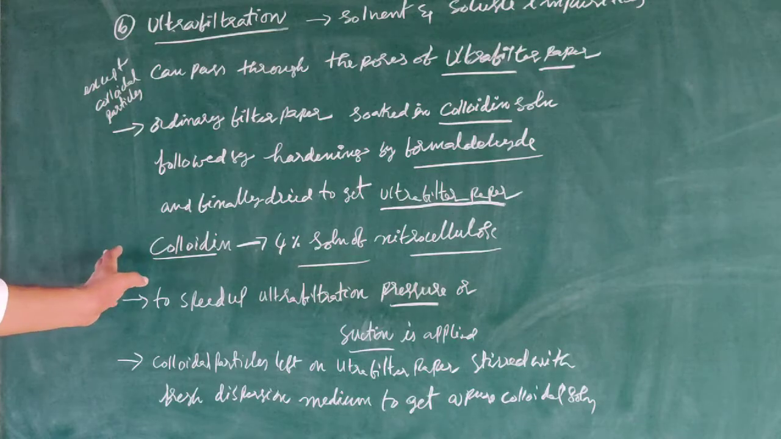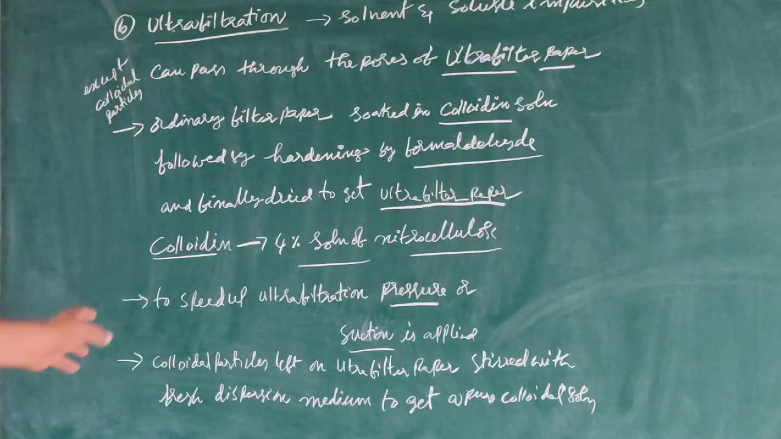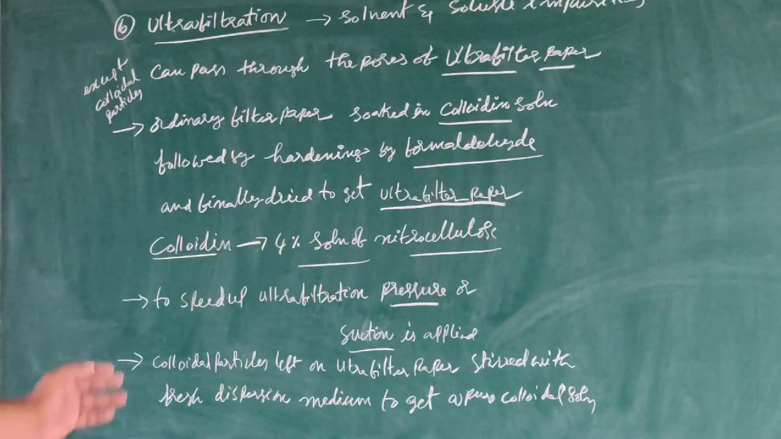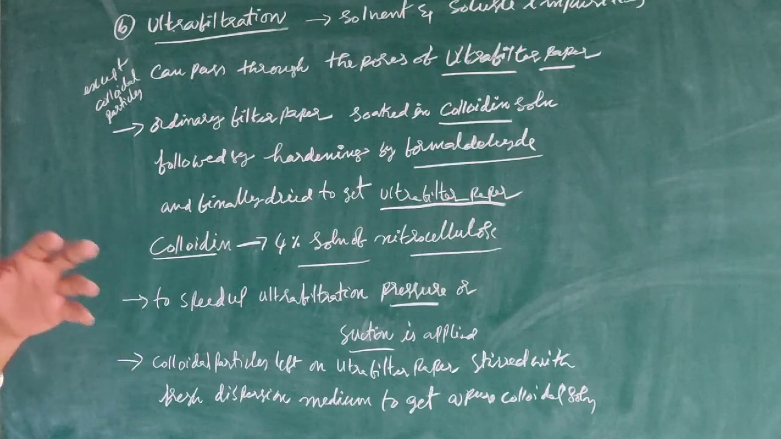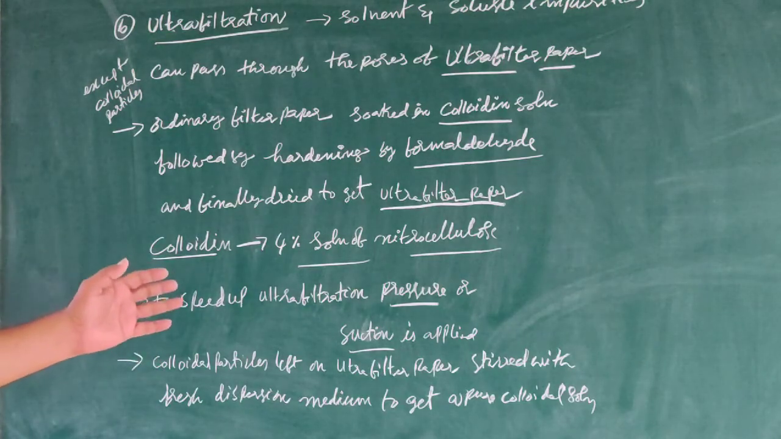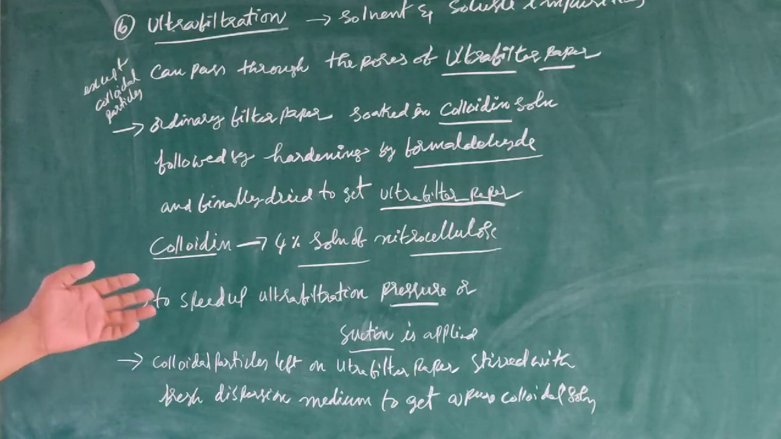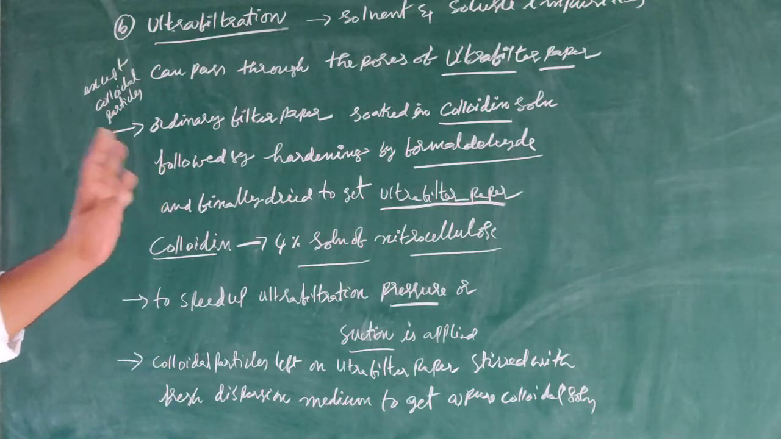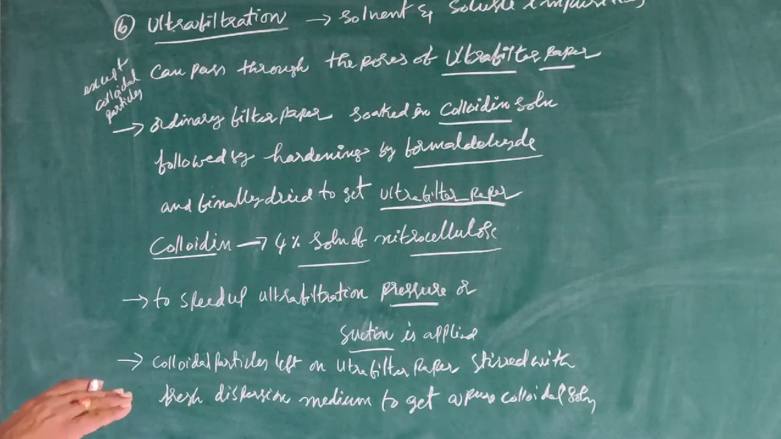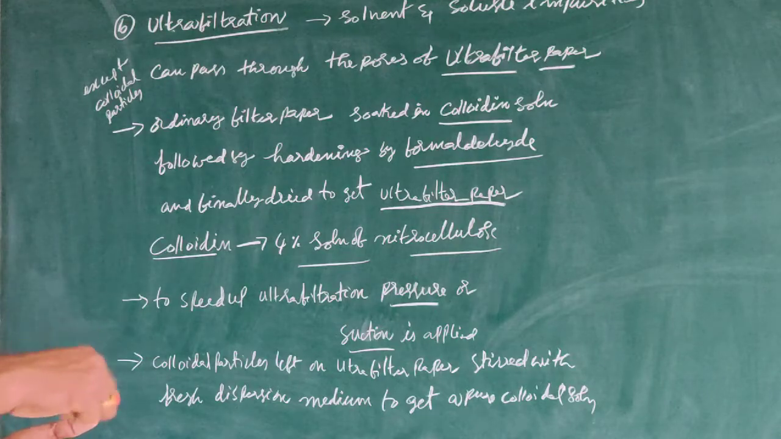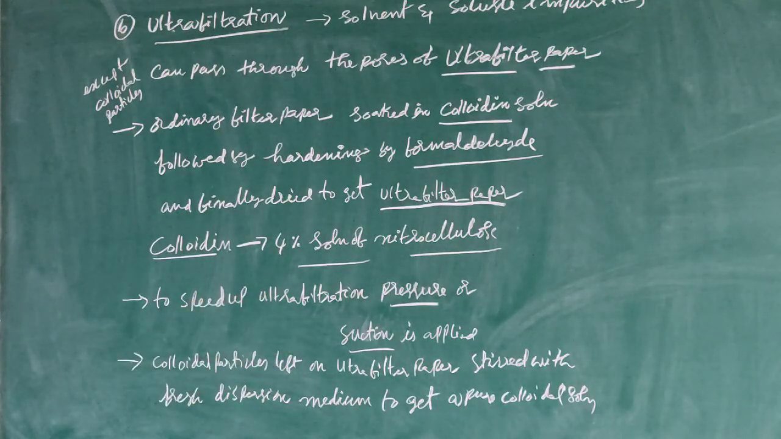What is the meaning of colloidal? This is a 4% solution of nitrocellulose. Actually, ultrafiltration is a slow process. To speed up this process, we can use pressure or suction. If we use pressure or suction, the ultrafiltration process becomes fast. The colloidal particles left on the ultrafilter paper, we can take them and stir with fresh dispersion medium to get a pure colloidal solution.